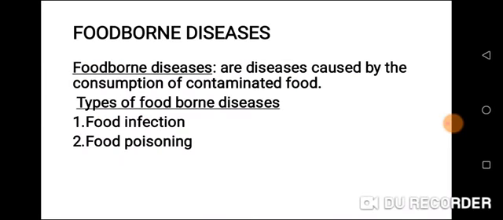Foodborne diseases are diseases caused by the consumption of contaminated food. That is, if you eat any food that is not good, for example, spoiled food or expired food, all those are contaminated. Types of foodborne diseases: food infection and food poisoning.